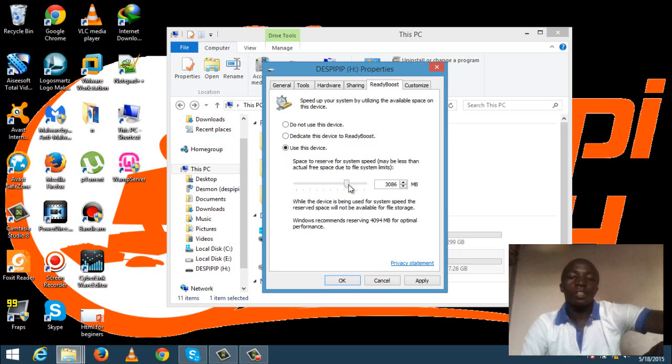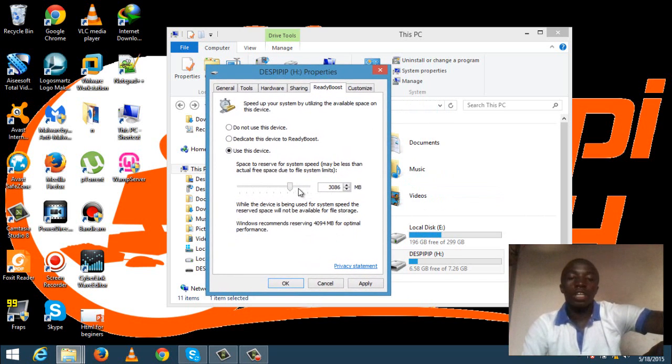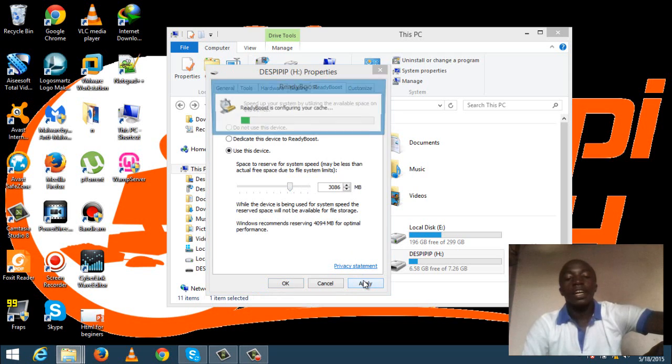So I'll dedicate 3 gigs of my storage capacity to ReadyBoost, and when you are done choosing what you want to dedicate here, as you can see, I've got data in mine already, so I'll dedicate 3 gigs and then the rest I'll use as my normal storage capacity. When you are done here, simply click apply.